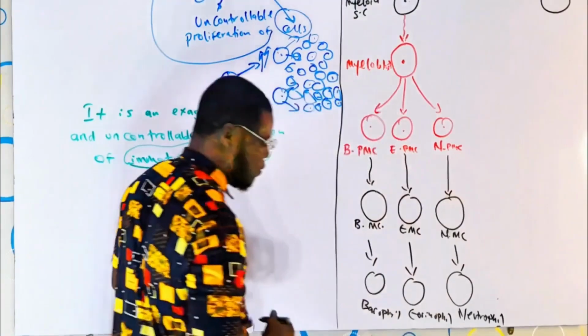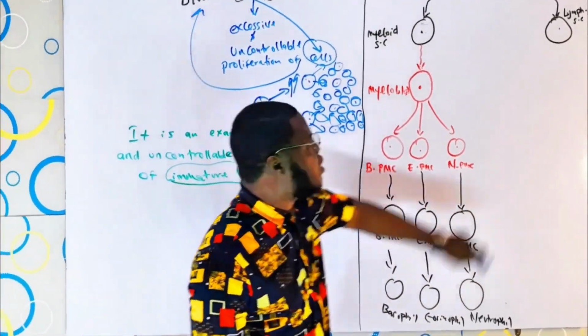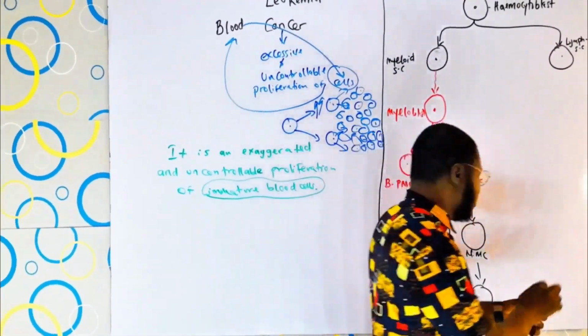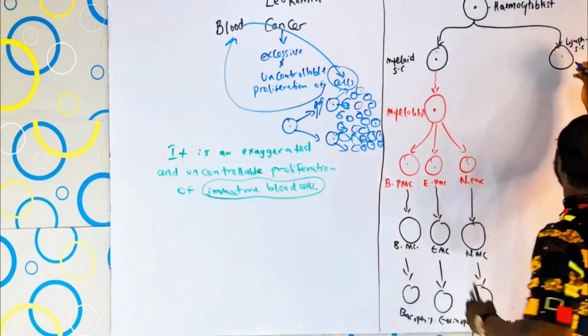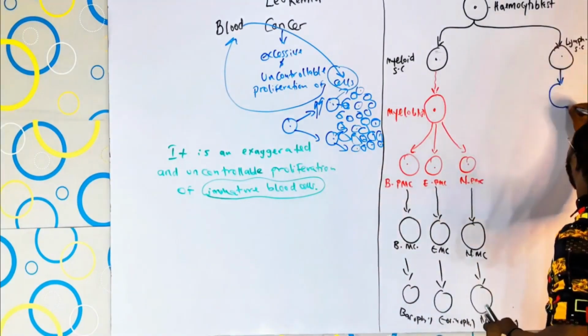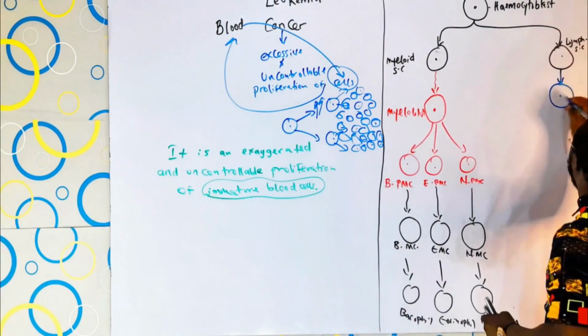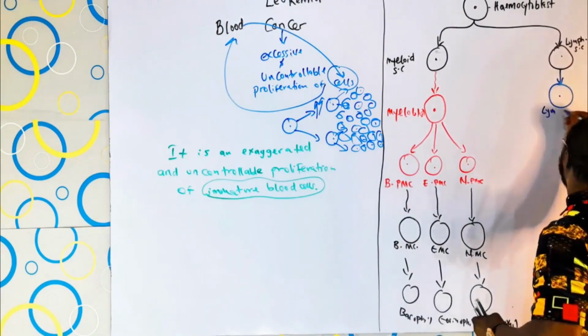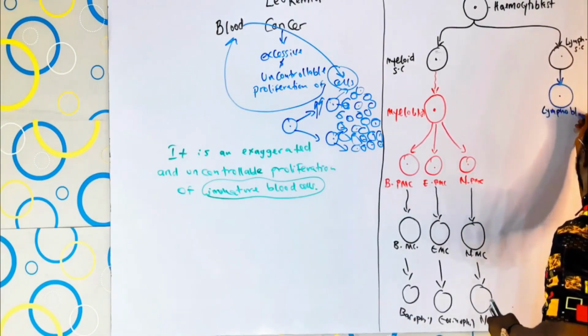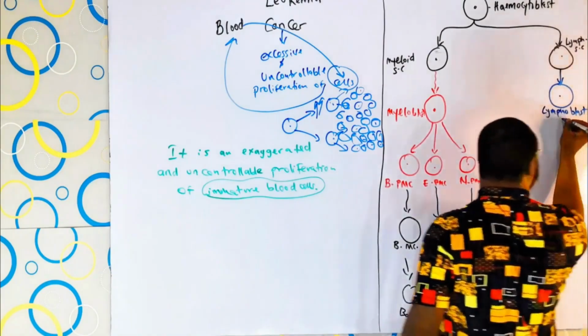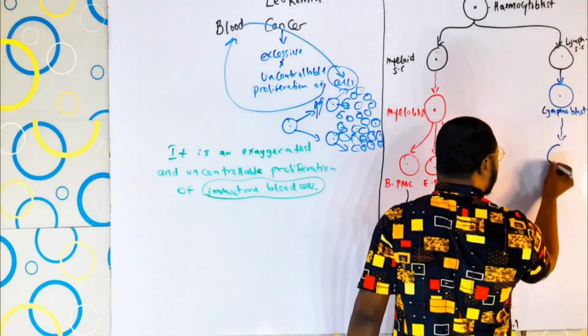So, neutrophil. Now, after that, the lymphoid stem cell can divide to form a new cell called a lymphoblast. What you want to form from here is your lymphocyte. And from there, the lymphoblast divides to form a new cell.